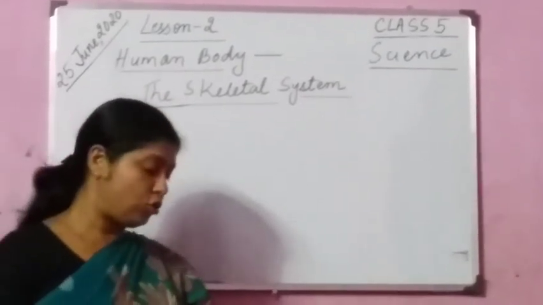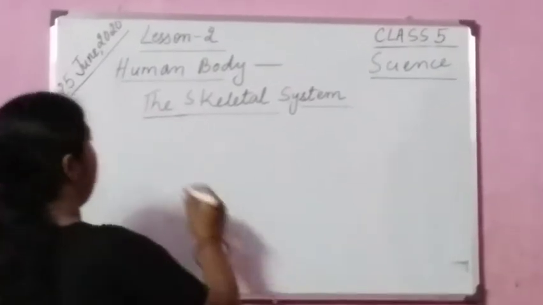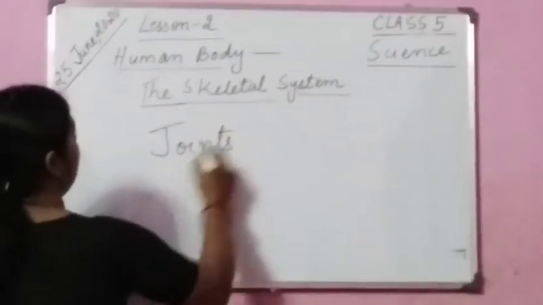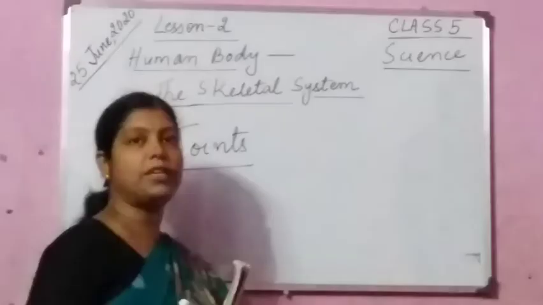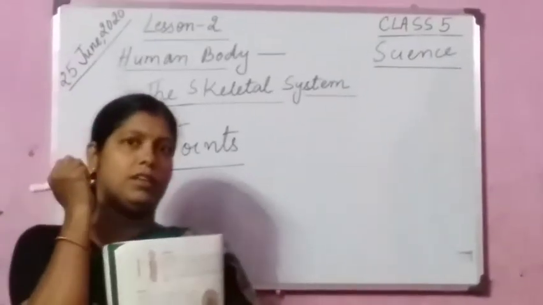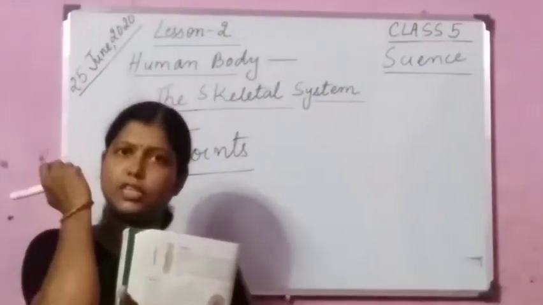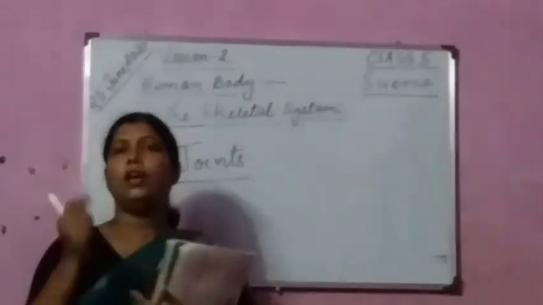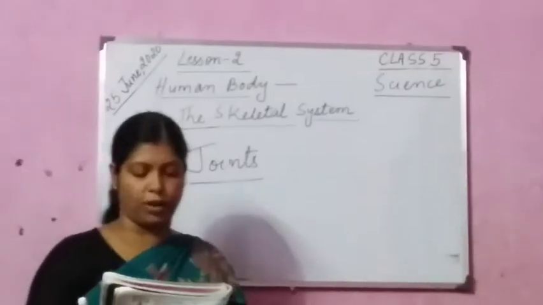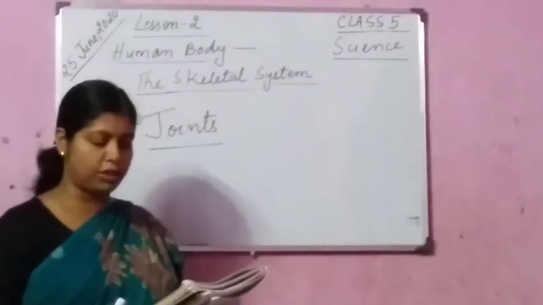Okay? So today I am going to teach you joints. Today my topic will be joints. Now you see your body. Where are the joints? This is a joint. See where both the arms, your upper arm and your lower arm, are joining at this point. This is known as a joint. Your knee is also a joint. So today we are going to learn about joints and the types of joints.